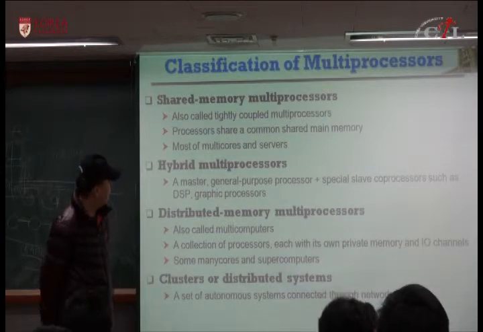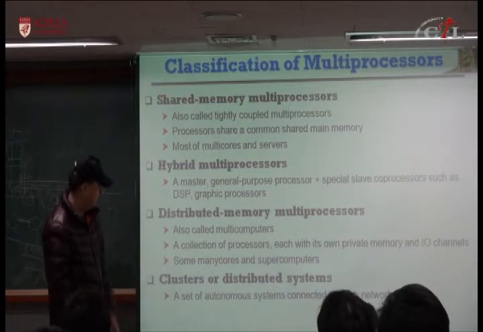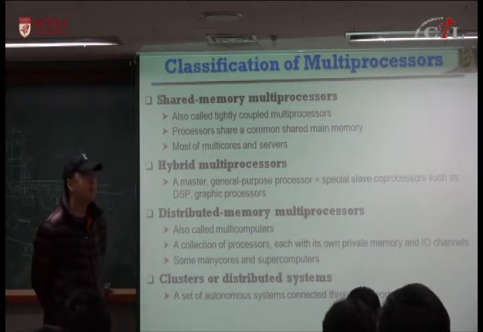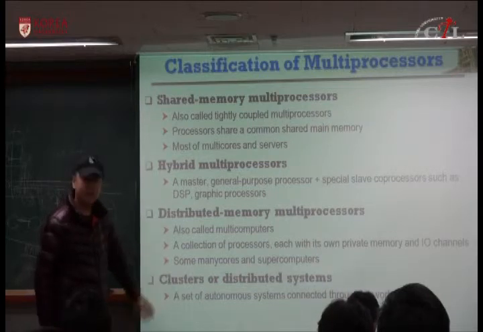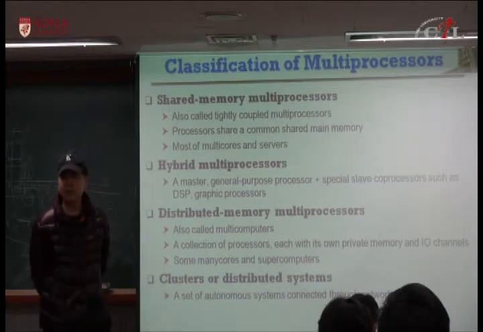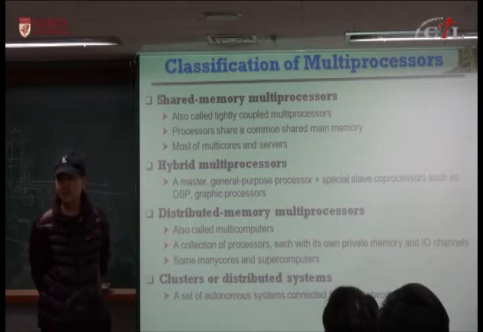And if we extend further, these clusters. This research started from UC Berkeley, and they first called it network of workstations, and nowadays they call it clusters.